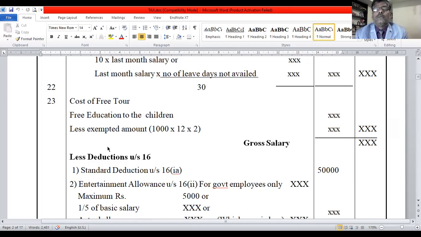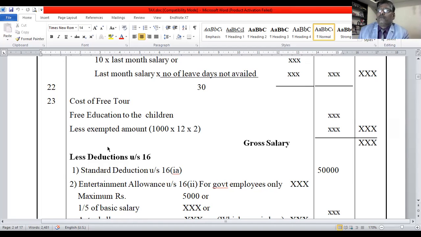Free education from own source, you value on the basis of cost of education in the same locality for the same type of education in the inner column, less exempted amount 1,000 per child per month, maximum for 2 children. You deduct. This is the same as education allowance. Education allowance, free education, anyone comes.